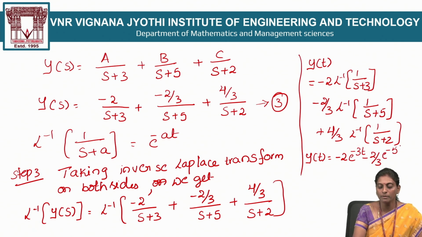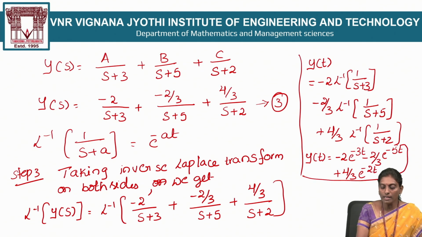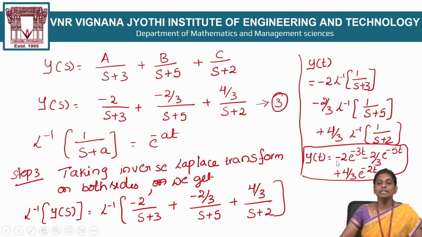Plus 4 by 3 times of L inverse of 1 by s plus 2, e power minus 2t. This is called the solution of an ordinary differential equation by using Laplace transform. So y of t is the solution: minus 2 into e power minus 3t, minus 2 by 3 times of e power minus 5t, plus 4 by 3 times of e power minus 2t.